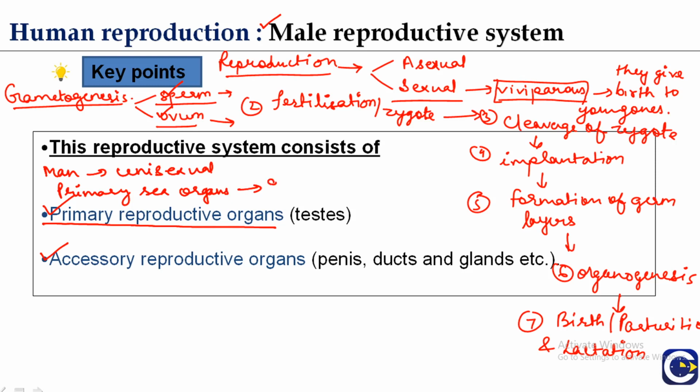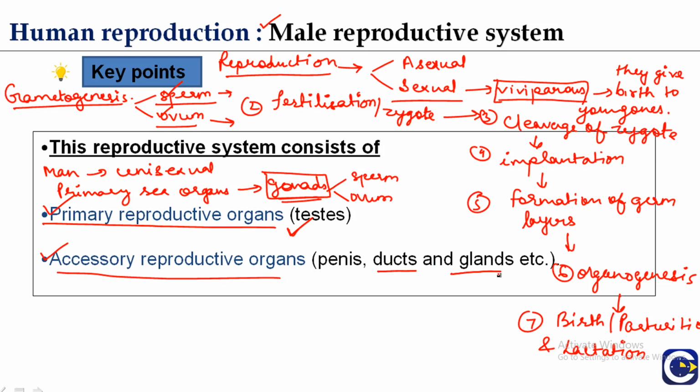These are called the gonads, and they produce the specialized cells known as sperm and ovum. The gonads in men are the testes. So these are the primary reproductive organs. Then there are some accessory reproductive organs which include the penis, ducts, and some glands.